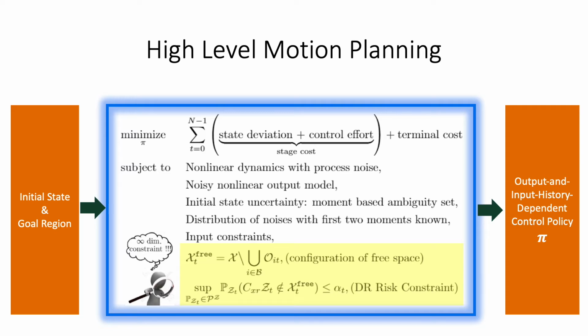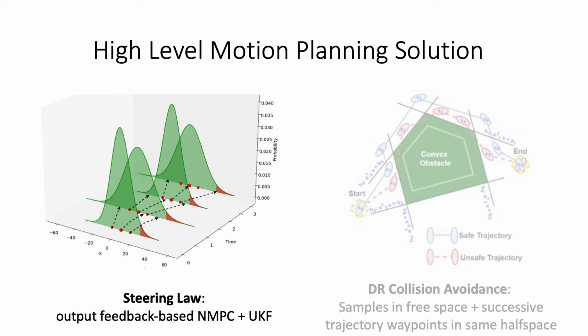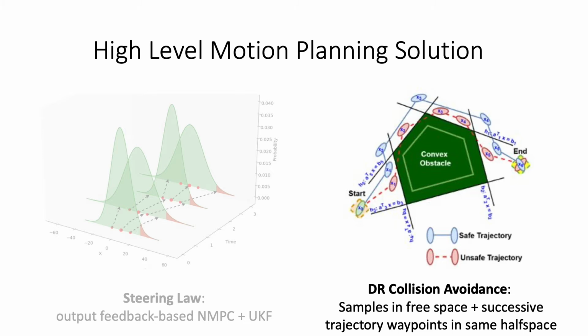However, the DR risk constraint is infinite dimensional and the free space is generally non-convex, making the problem hard to solve. Instead, our solution solves the problem using sampling-based motion planning with two key modifications. One, we use an output feedback-based NMPC steering law with an unscented Kalman filter for state estimation. And two, we apply the distributionally robust collision avoidance check to trajectories between sampled states.